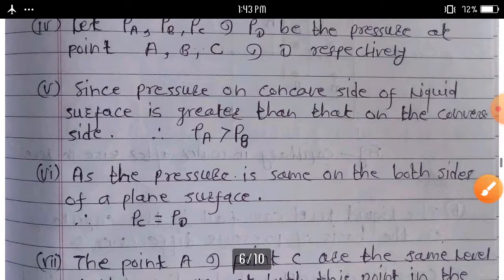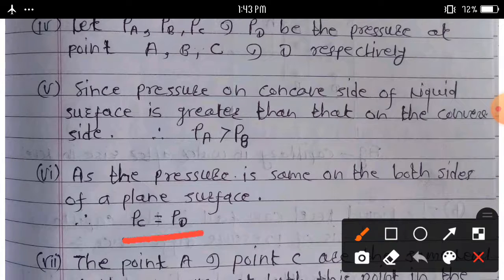As the pressure is the same on both sides of a plane surface, we can write P suffix C is equal to P suffix D, because pressure is the same on both sides of a plane surface.